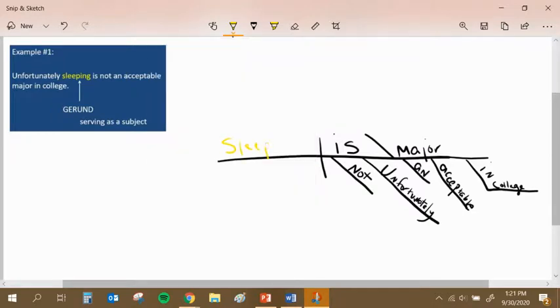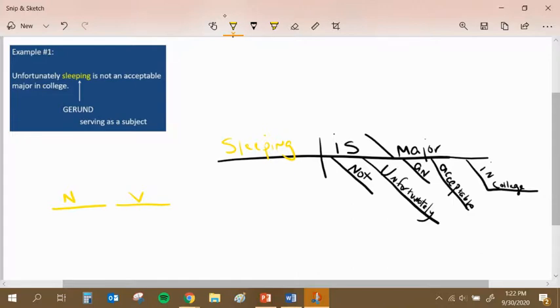Now, this would be how we would do it previous to today. Previous to today, we would treat this as a subject. We put the word sleeping right there. Ta-da! But we have to realize that sleeping is not a noun, and a noun goes on a flat line. It's the subject, but it's not a noun. What it is is a gerund, and a gerund is part noun, which is on a flat line. It's also part verb, which is on a flat line. Notice that sleeping's on a flat line as a noun. Major's on a flat line, college is on a flat line, so is.